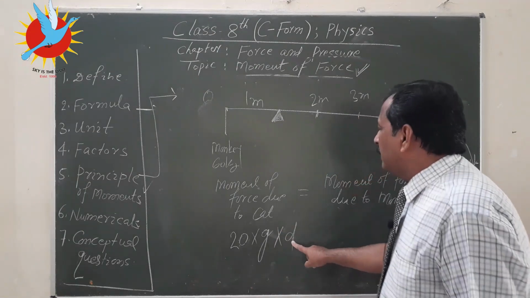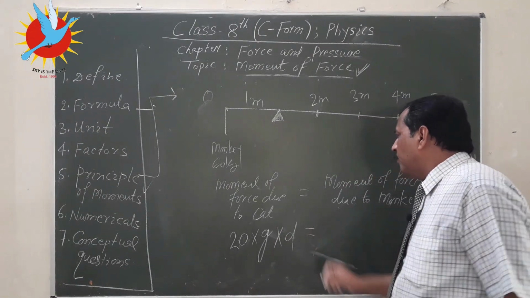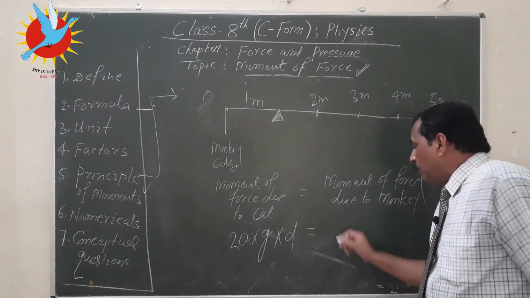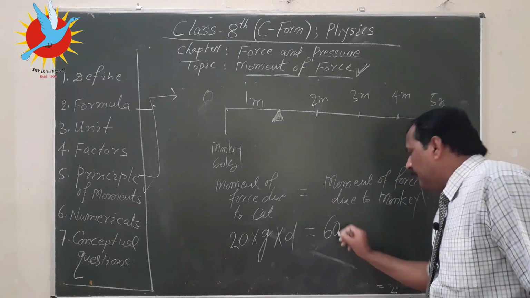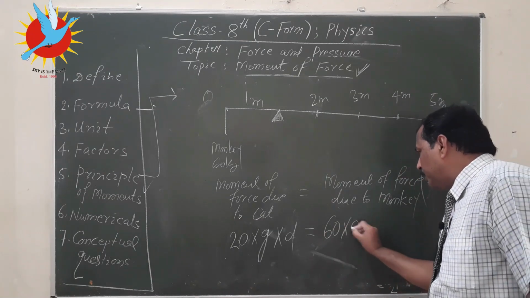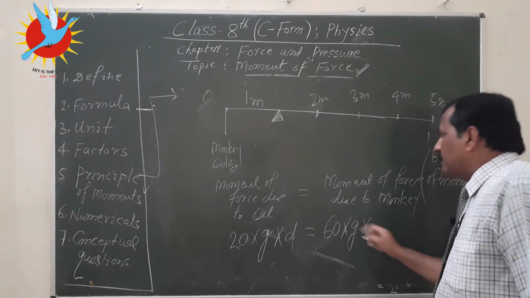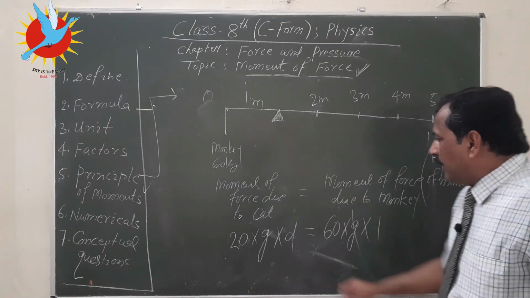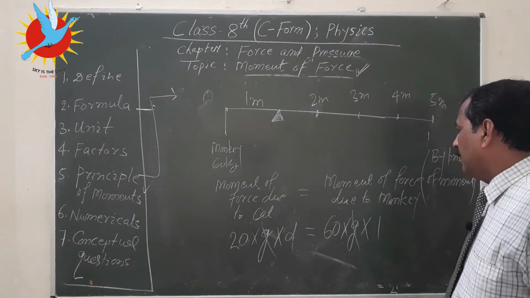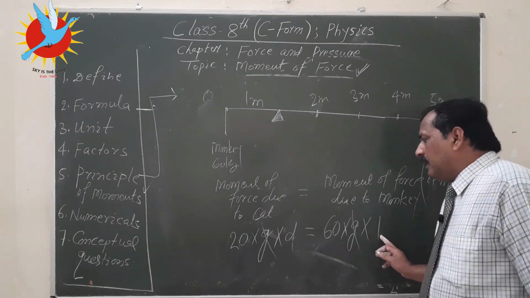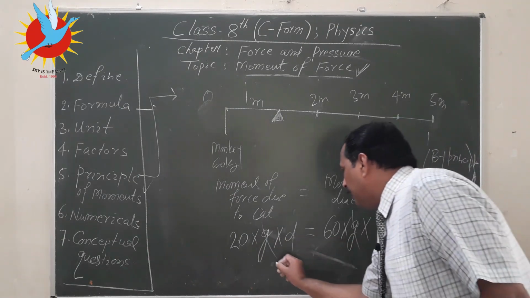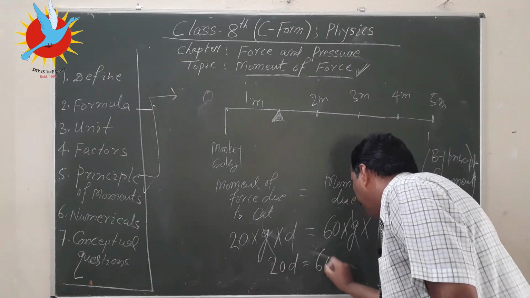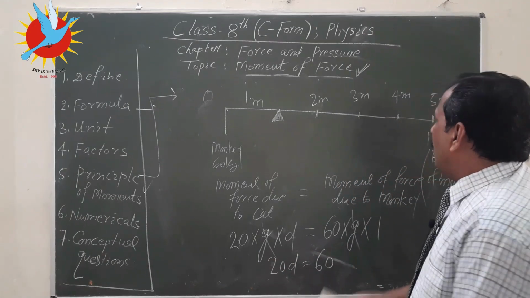We do not know the distance. This must be equal to the moment of force due to the monkey. The monkey is 60 kg, this is mass, multiplied by g, and the distance is 1 meter. So g will cancel g, and 60 into 1 is 60, so 20d equals 60. This d is the distance of the cat.